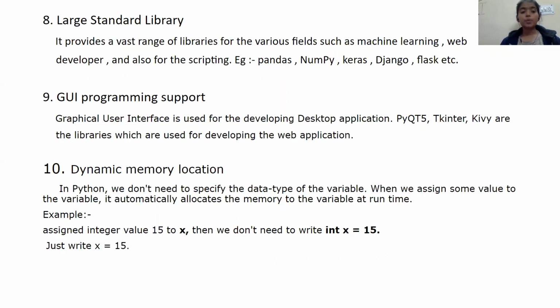Large standard library: it provides a vast range of libraries for various fields such as machine learning, web development, and also for scripting, like pandas, numpy, Keras, etc. GUI programming support: GUI is graphical user interface, used for developing desktop applications like Tkinter, Kivy, etc. Dynamic memory allocation: in Python, we don't need to specify the data types of variables. When we assign some value to a variable, it automatically allocates memory to the variable at runtime.